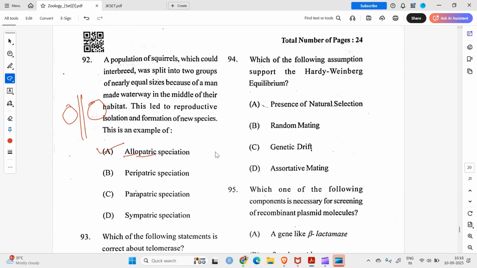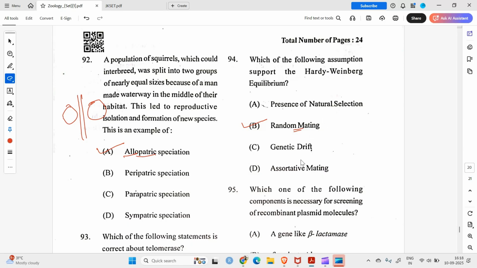Question number 94. Which of the following assumptions support the Hardy-Weinberg equilibrium? It's presence of natural selection, no random mating. Okay, a Hardy-Weinberg equilibrium is an ideal system where you have random mating, no natural selection, no genetic drift.